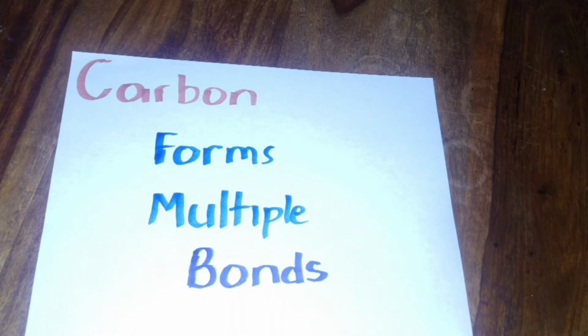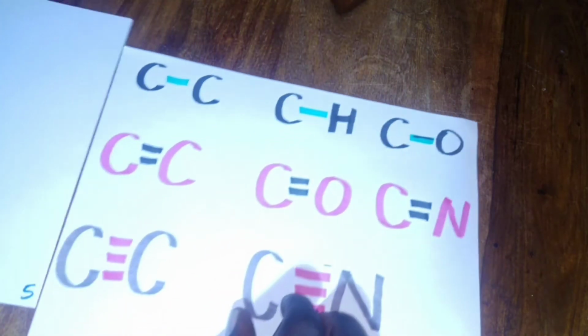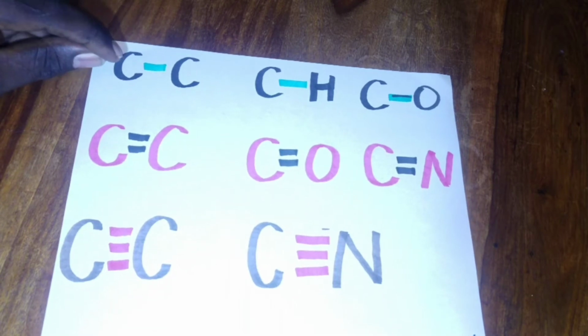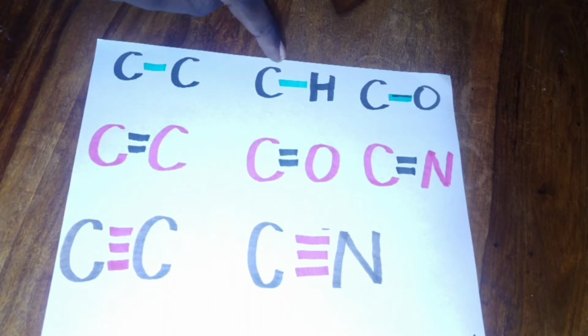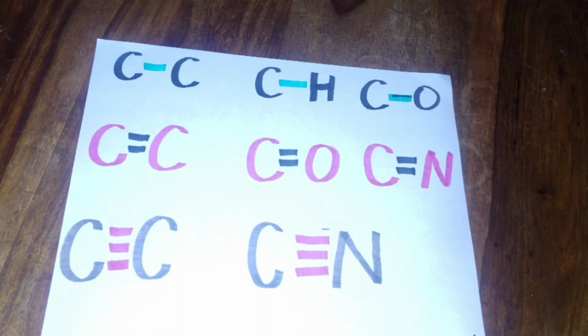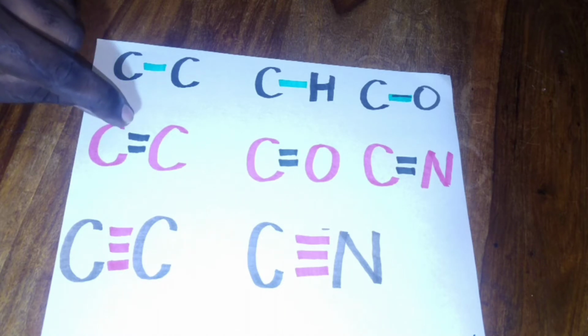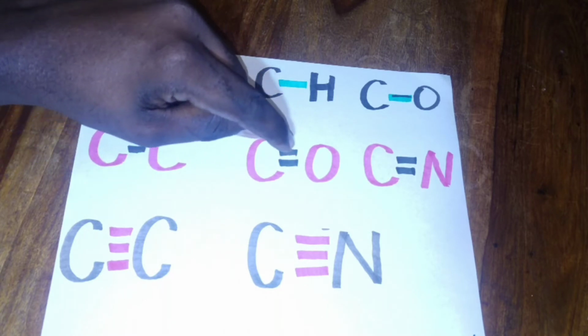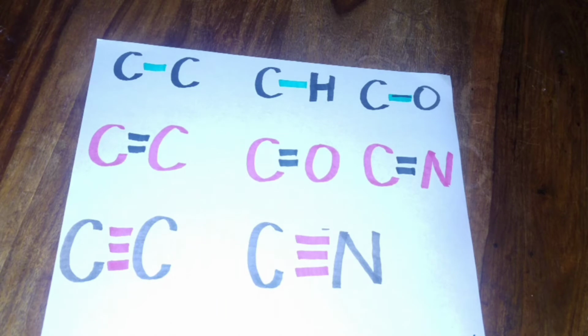And by multiple bonds, what we're really talking about is that carbon forms single bonds. As you can see here, it forms single bonds with carbon. It forms single bond with hydrogen here, and it forms single bond with oxygen over there. There are other elements, but I'm just showing you these 3 here. Carbon also forms double bonds. As you can see here, carbon forms a double bond with itself. It also forms a double bond with oxygen, as you can see in that second example, and a double bond with nitrogen right there.